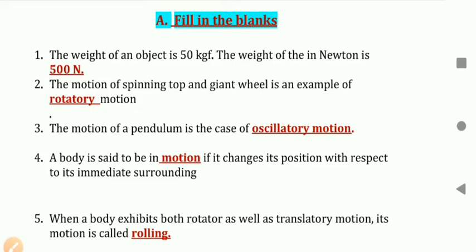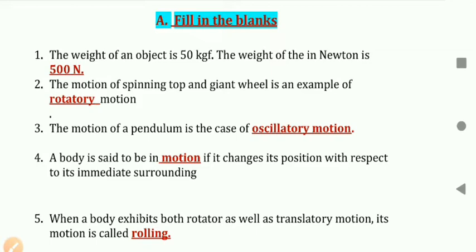Second, the motion of spinning top and giant wheel is an example of rotatory motion. Third, the motion of a pendulum is the case of oscillatory motion, because a pendulum shows to and fro motion, so that's why it is known as oscillatory motion.